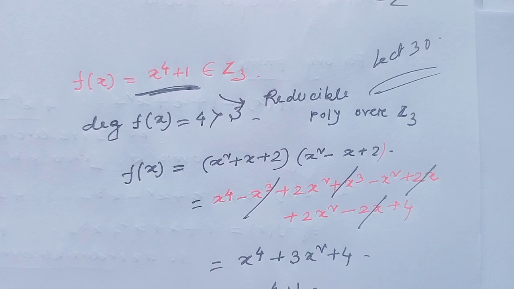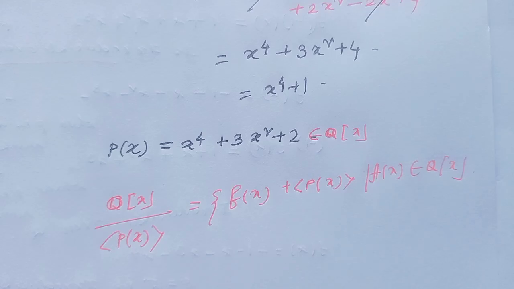Okay, well. Now p(x) equal to x to the power 4 plus 3x square plus 2 belongs to Q[x]. Then Q[x] modulo the ideal generated by p(x) is equal to the set f(x) plus the ideal generated by p(x), where f(x) belongs to Q[x].